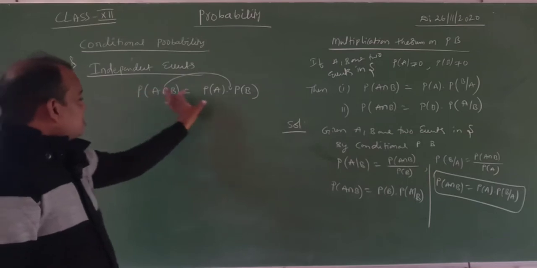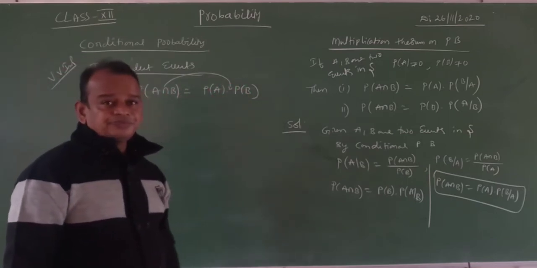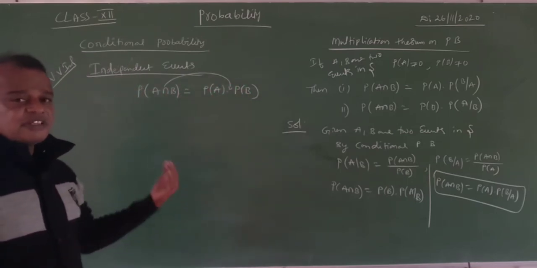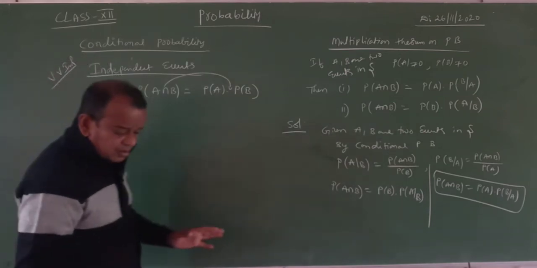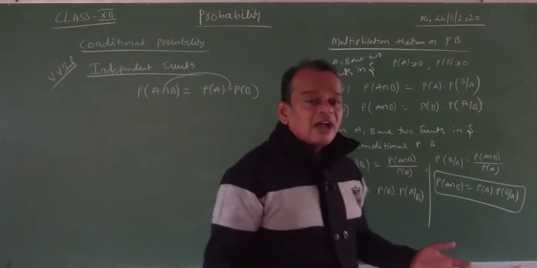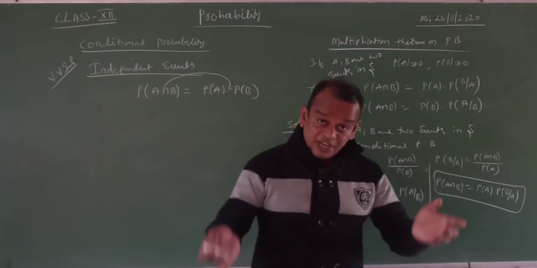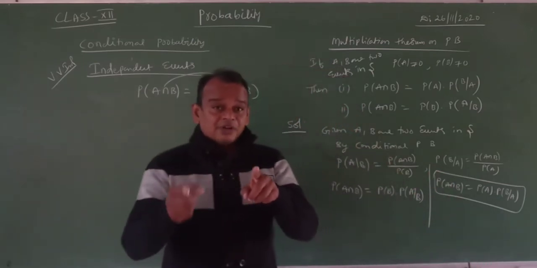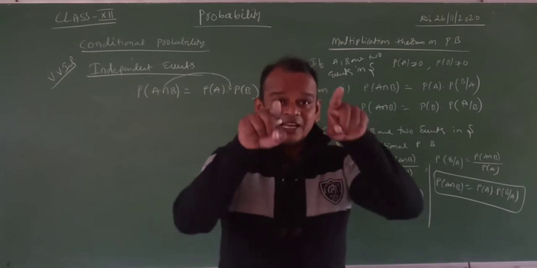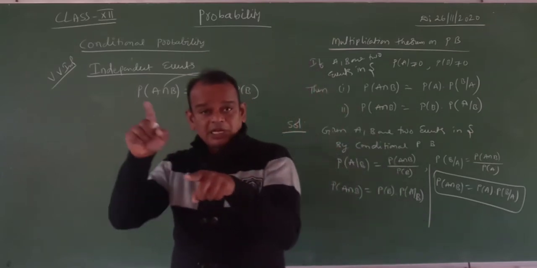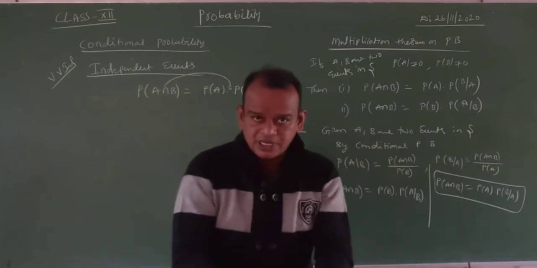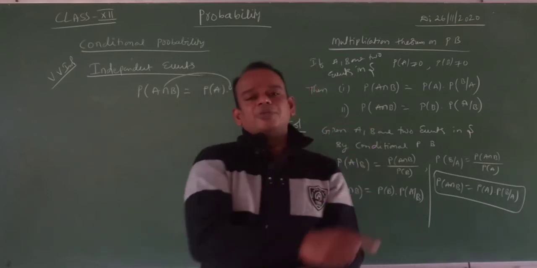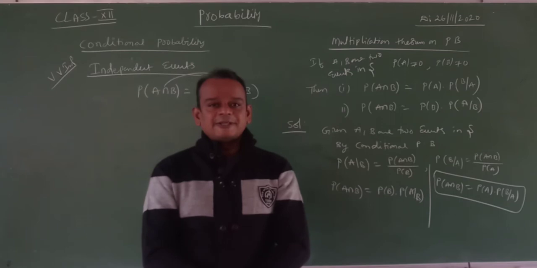Probability of A intersection B is equal to probability of A into probability of B. Okay, then the events are said to be independent events. This is the definition. If A, B are two events in a sample space, and probability of A intersection B equals probability of A into probability of B, remember that one. Whenever the events are independent, we will take the intersection, and that intersection will be converted into the product. Then the events are said to be 100% independent events.